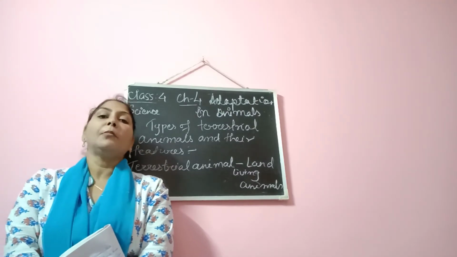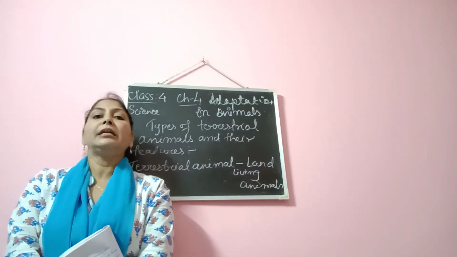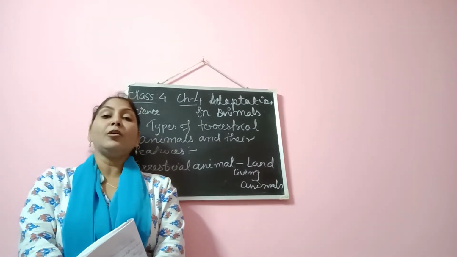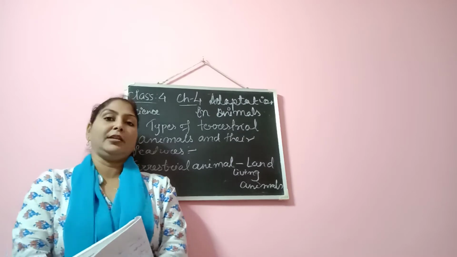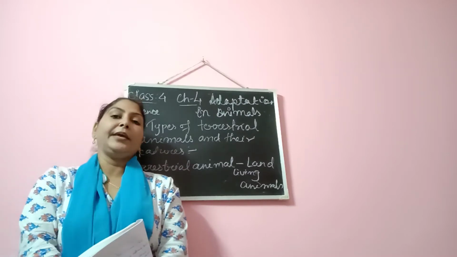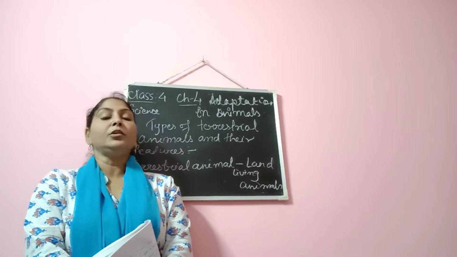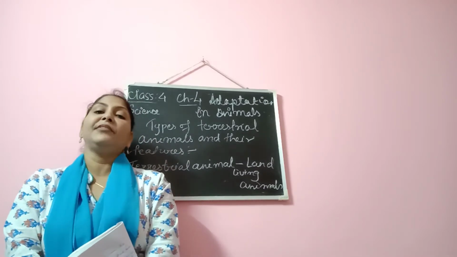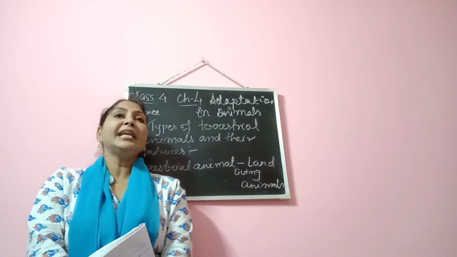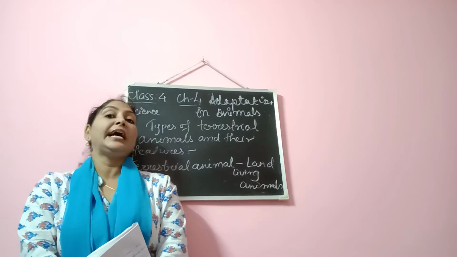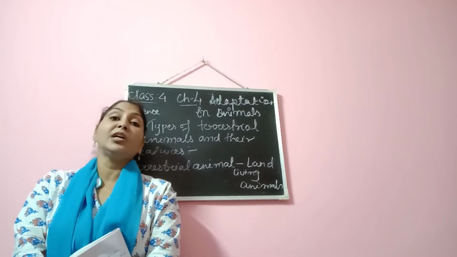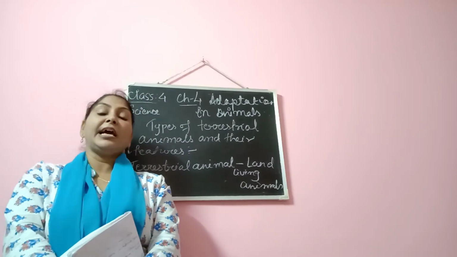Today we are going to discuss terrestrial animals. First we'll try to understand the meaning of terrestrial. Actually the meaning of terrestrial is land, okay? So we are going to talk about land living animals, which means the animals which are living on land. Animals living in the desert are also land animals, so they are terrestrial animals. Animals living in the colder region are also terrestrial animals.